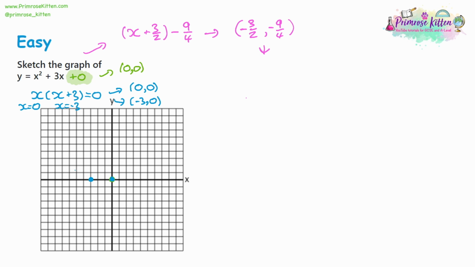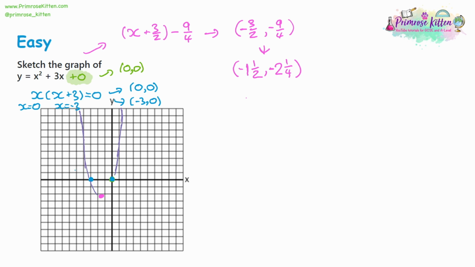And that's going to be a little bit hard to plot. Let's turn them into decimals. So 3 over 2 is 1.5. 9 divided by 4 is going to be 2, remainder 1. So 2.25. That'll be negative 2.25. Again, we might want to write these as mixed numbers rather than decimals. So let's try 1.5 like that. So now we can find these. We're going to go backwards 1.5 and then down 2.25. And the bottom, the minimum point will be roughly wherever it's highlighted in pink. So from that, we could get an okay sketch of the curve, and I'll give it a go. It's going to be something like this.